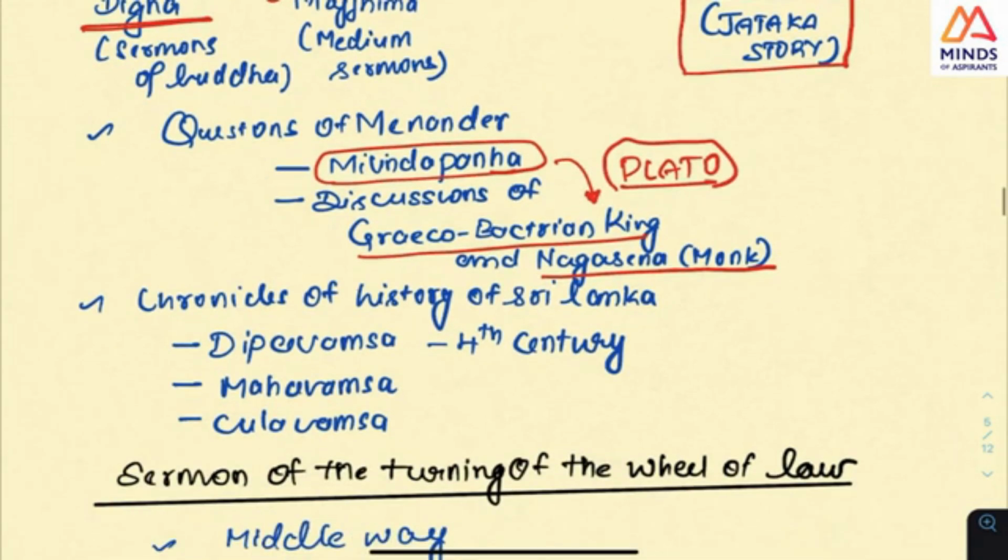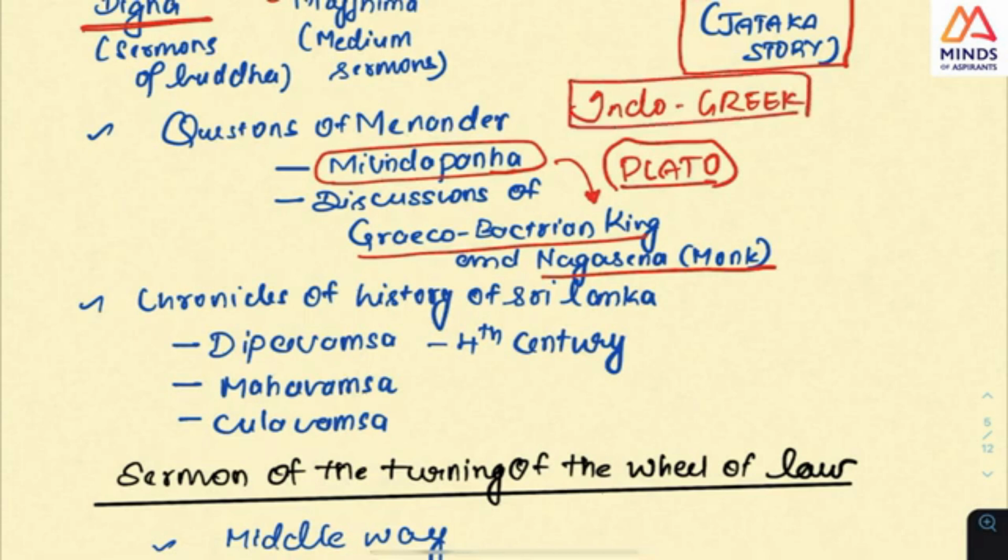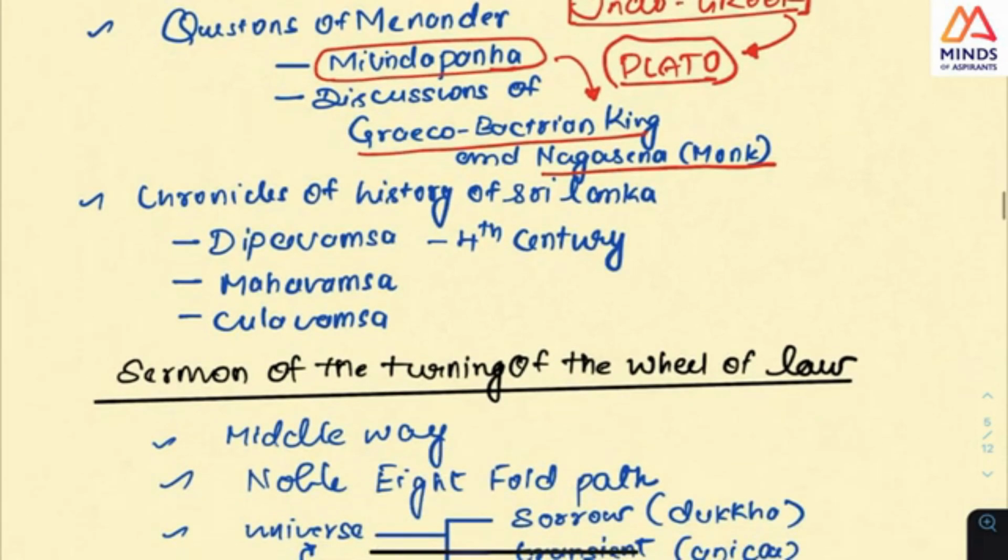So there was a mingling. After Alexander's invasion, this Indo-Greek culture or the Gandhara culture happens, and Plato is part of Greek culture, and Milinda Panho is written in the same form as Plato's Republic, like a transfusion of cultures across the continents.